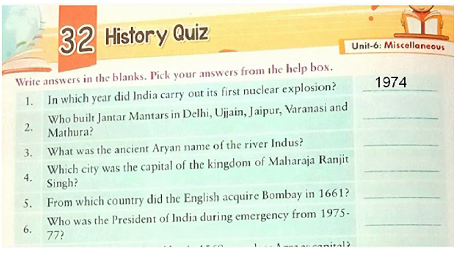Now let's see number 2. Who built Jantar Mantars in Delhi, Ujjain, Jaipur, Varanasi and Mathura? Do you know this? Yes, you are right. It was built by Maharaja Jai Singh II of Jaipur. Please write his name here. He was also known as Savai Jai Singh II, so you can write any of the names. Okay? So we'll write here Maharaja Jai Singh II.